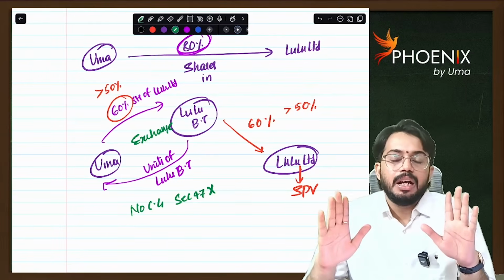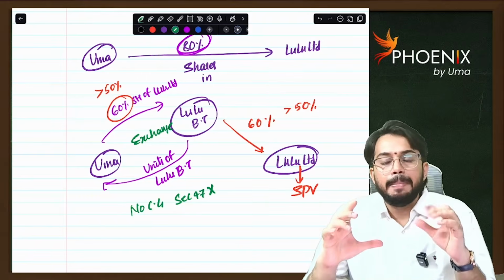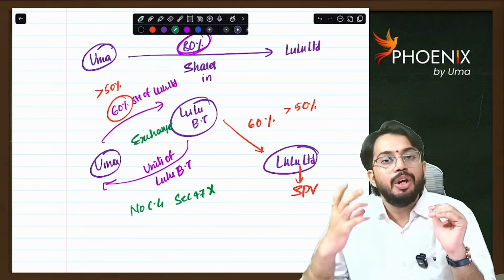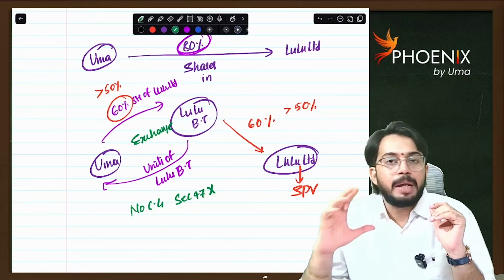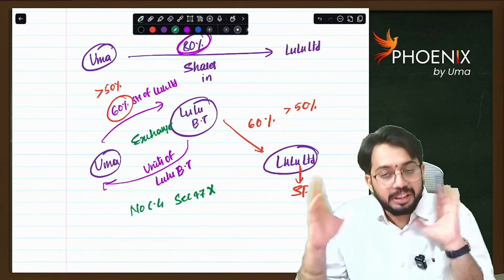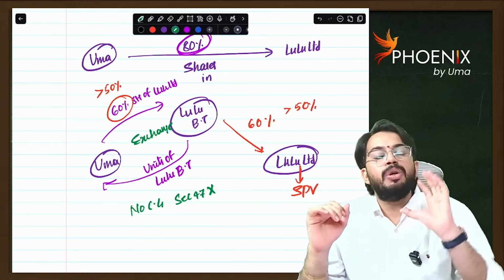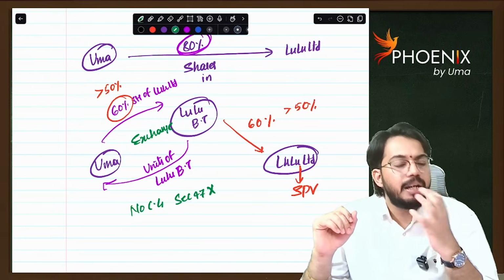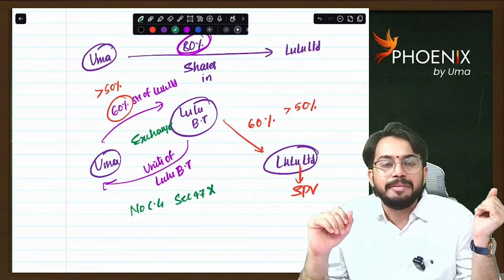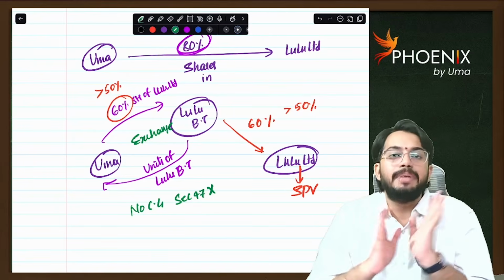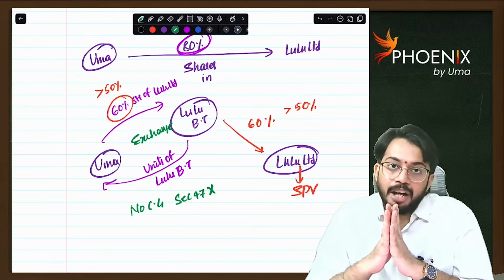See, Niranjan, prima facie, any business trust is formed to invest in a special purpose vehicle with an investment of 50% or more. After creating the business trust, let's say Lulu Business Trust invested 10% in Reliance Limited. From Reliance Limited, it receives dividend. The dividend is taxable at maximum marginal rate. Are you able to understand?